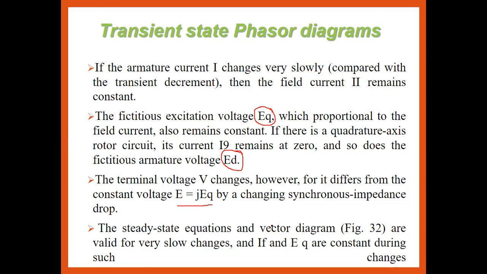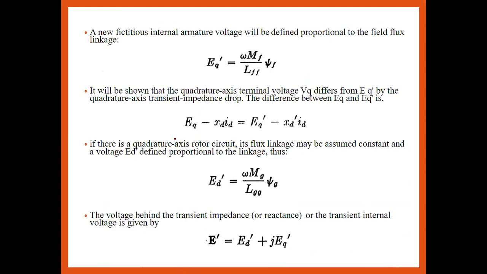Okay, so the steady state voltage equation and the vector diagram are valid only for slow changes, and the IF and the EQ are generally constant during such changes. So the fictitious internal armature voltage. So first we have to find out the parameters. Which parameters remain in the steady state? First of all, ED.